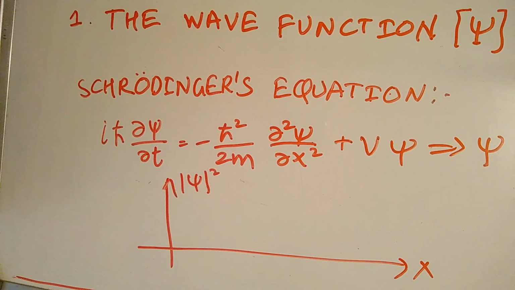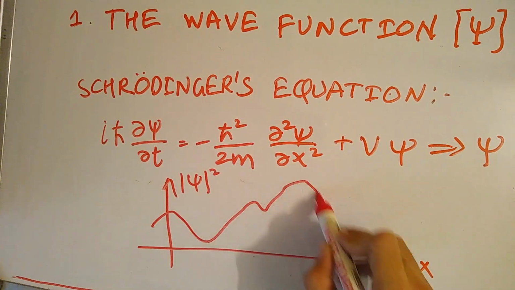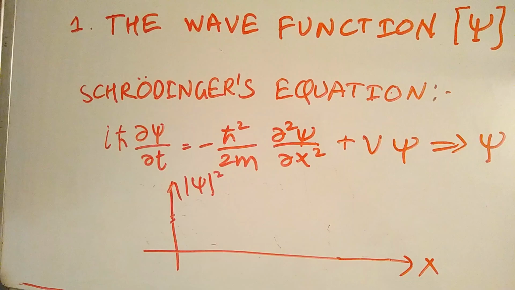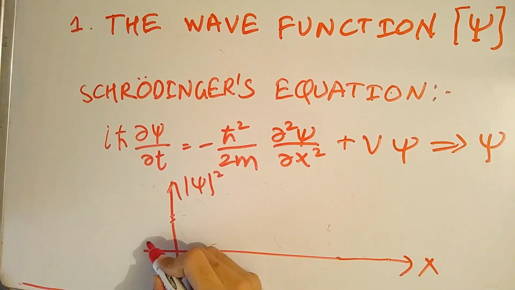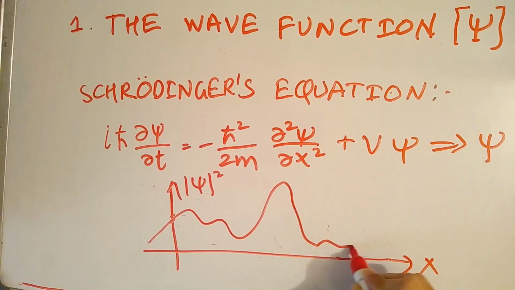That probability distribution then leads to finding the position of a particle between any two positions. Let us take an example. Let's take a typical wave function. It looks like this. This is basically a probability distribution function that represents the probability of finding a particle between any two positions.